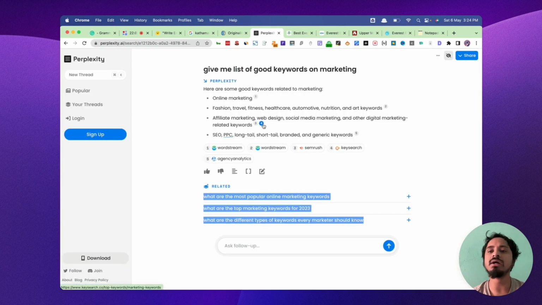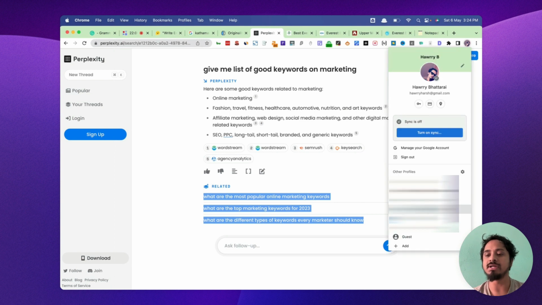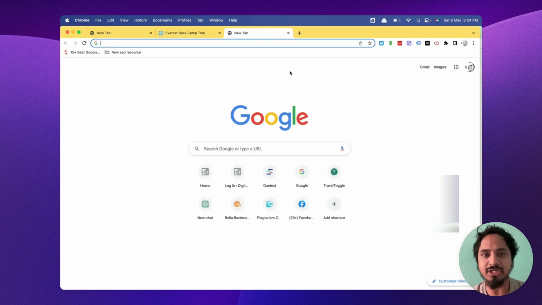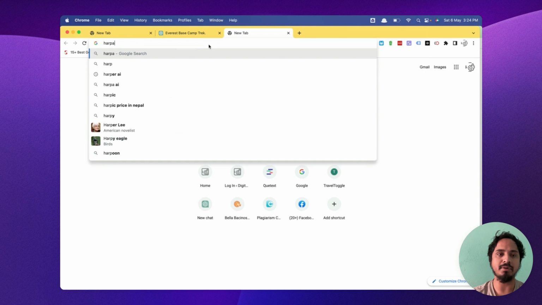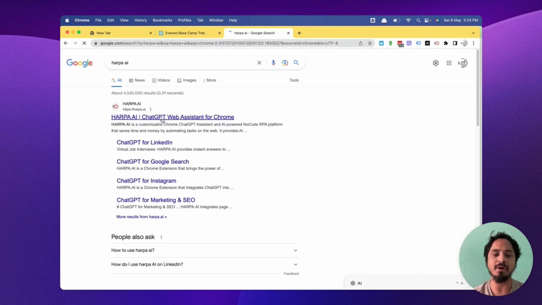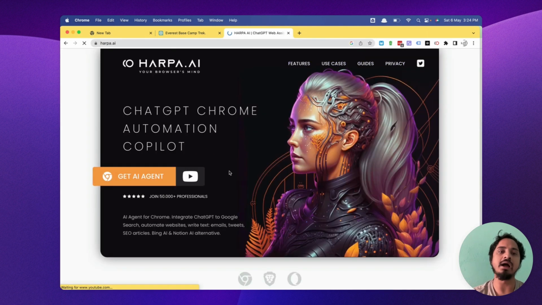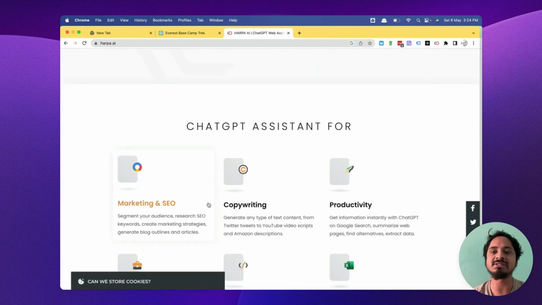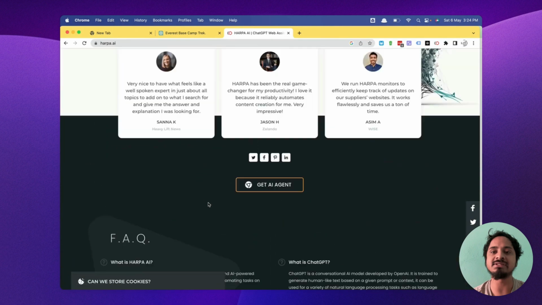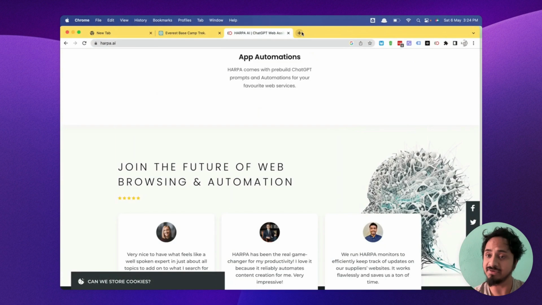Okay, so another tool I want to mention is Harpa AI. Harpa AI is there. So this is a very great tool. It has a Chrome extension and it is free, guys. Okay, so the best part about it is that it is free.